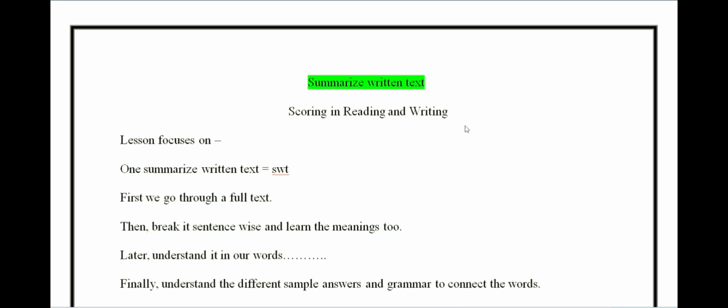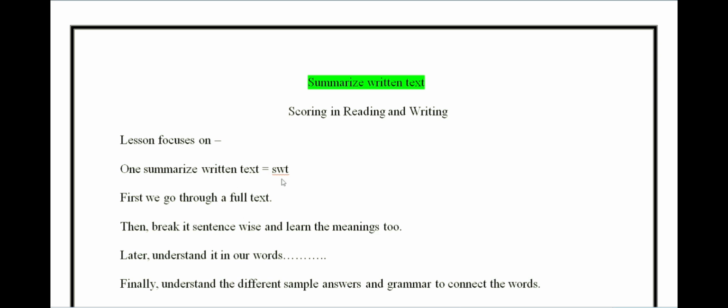No exam is more difficult than you are thinking it to be. No exam is difficult. The only thing you should understand is what is to be done? What are the strategies? Okay. So this particular lesson which we are going to learn today focuses on simple things. The first one, you will understand summarize written text in a clear way.